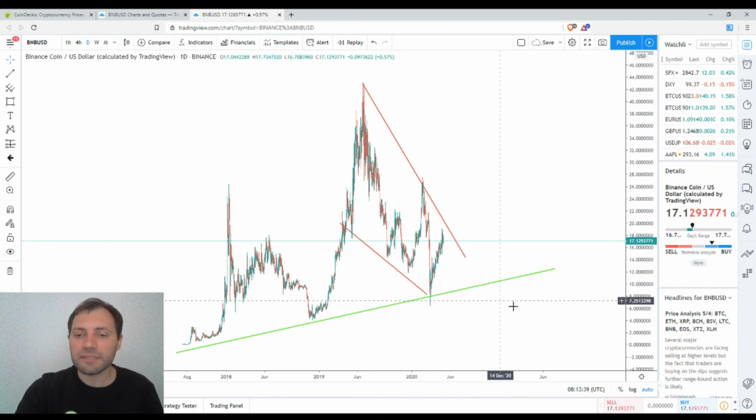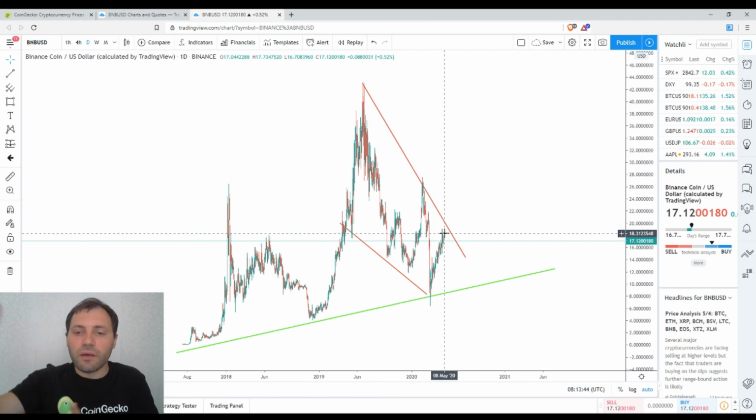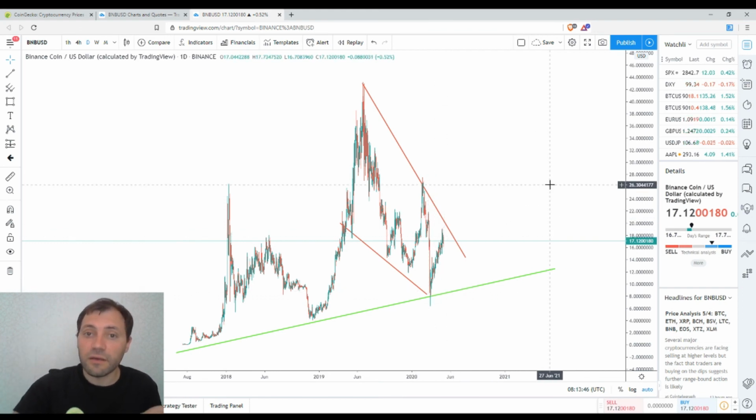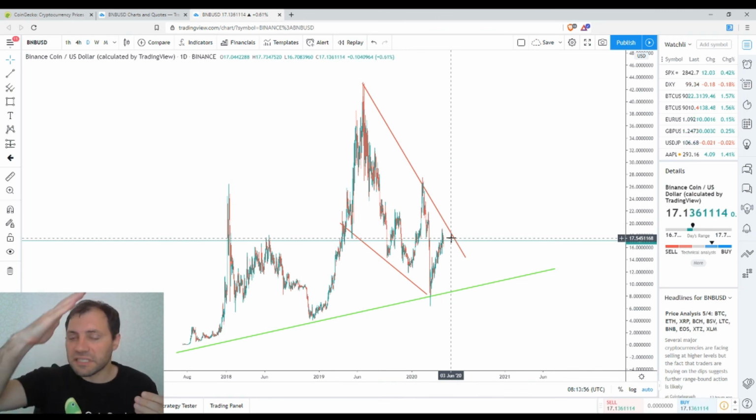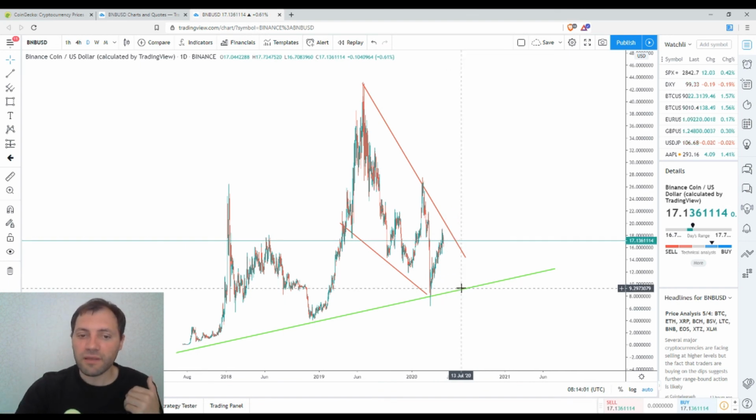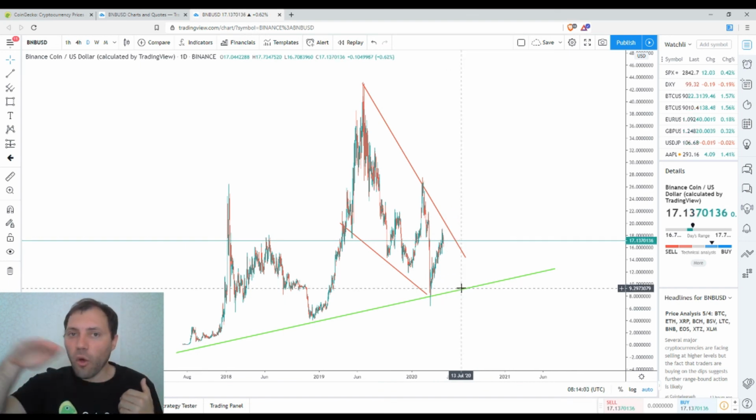Let's see what happens to the price chart within this wedge, if this is the beginning of a new price increase, or probably we may see some kind of price decline once the price hits the upper line of this descending channel or descending narrowing wedge, down to the level of the ascending or the global line. Those are the major moments or technical patterns I will continue to monitor, and I will update you in case I see some kind of changes.